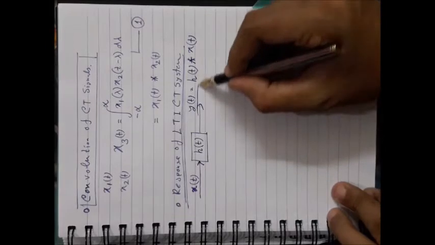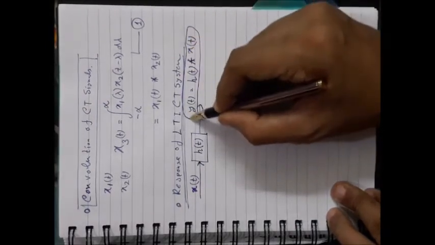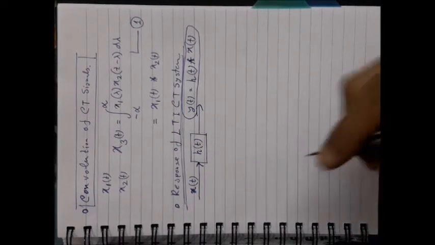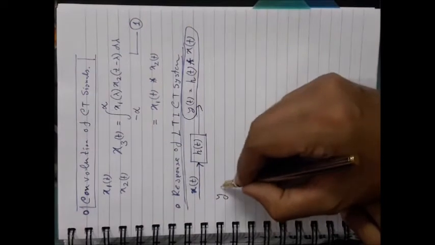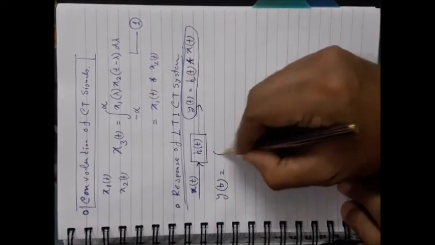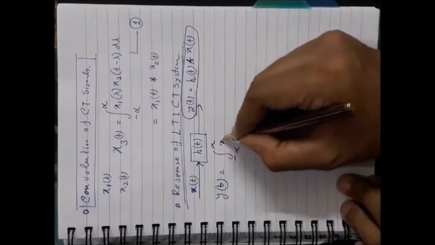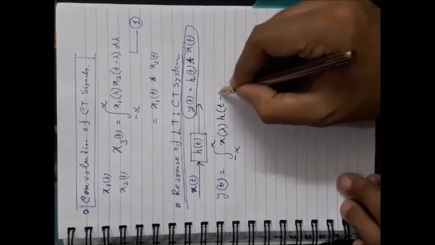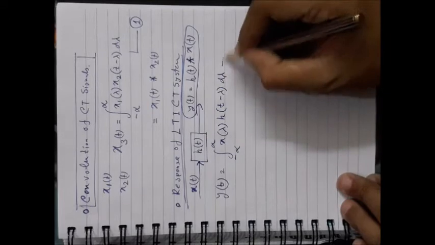Remember that it is a very important property of convolution. That means for any continuous time LTI system, the output will be the convolution of the input and the impulse response. That means y(t) equals the integral from minus infinity to plus infinity of x(lambda) h(t minus lambda) d lambda.